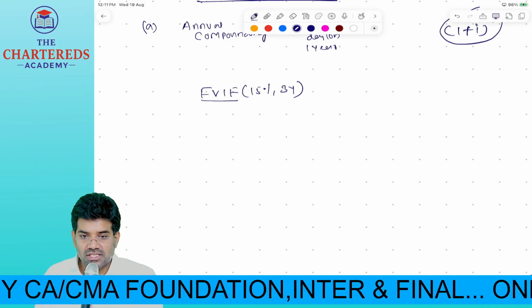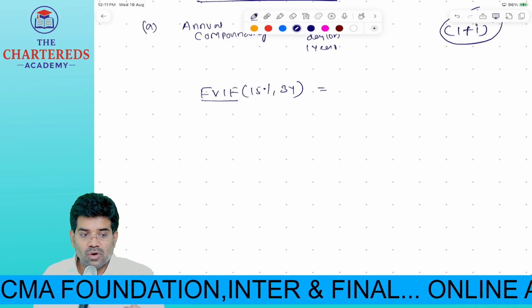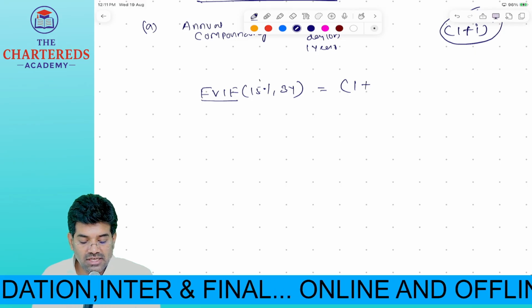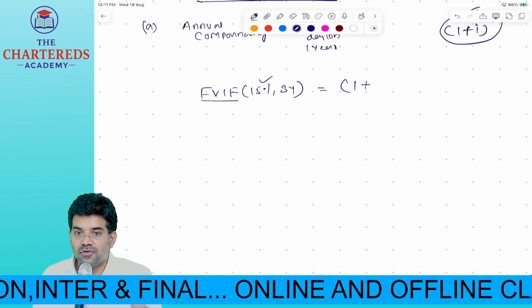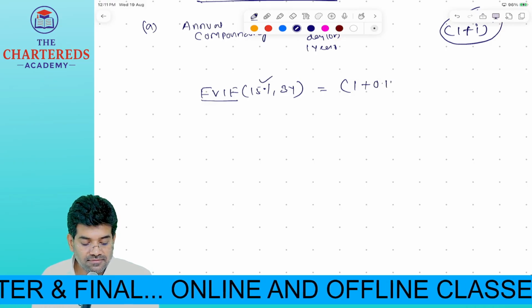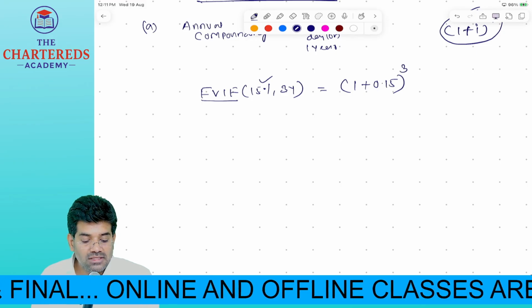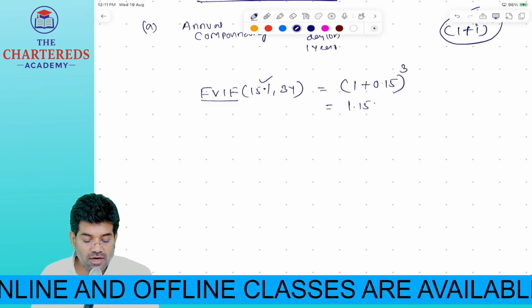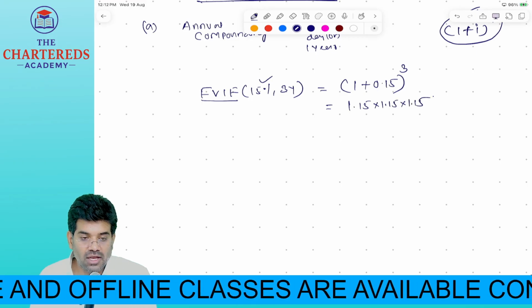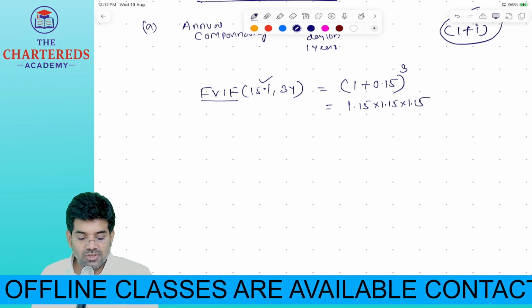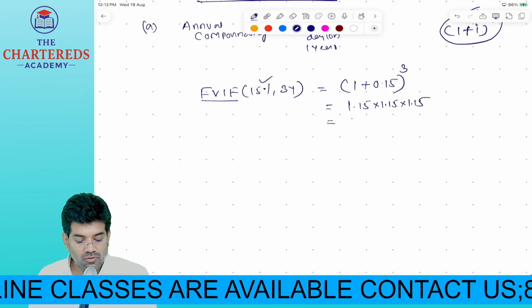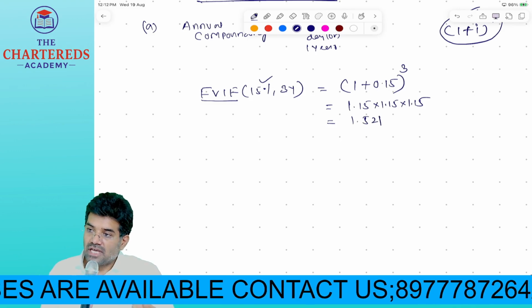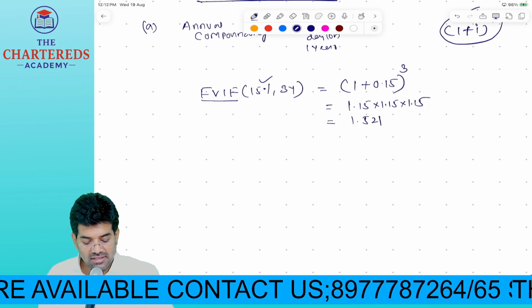There are two ways to do this. One is directly using the formula: 1 plus the rate of interest, 15% means 15 by 100, whole power 3. In the calculator, it is 1.15 into 1.15 into 1.15. How much are you getting? 1.521. Sometimes they will give you this value directly in the question as a hint with reference to a table.